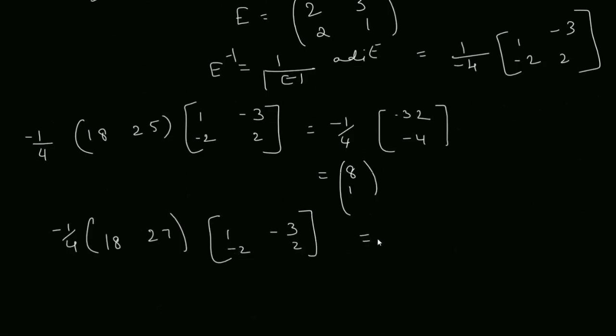So we get the answer minus 1 by 4, 18 minus 54, 36. Then 18 minus and plus 0. So it is equal to 9, 0.